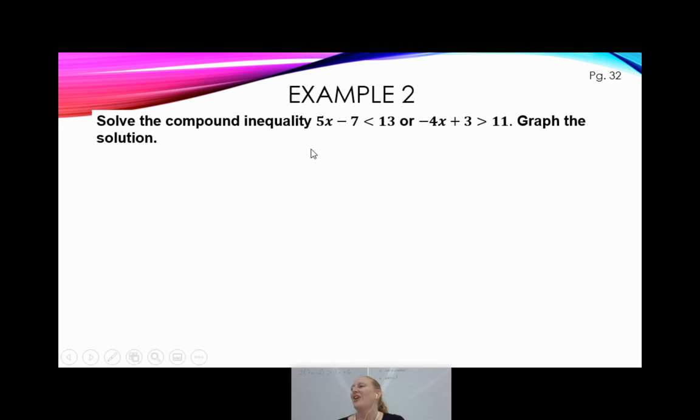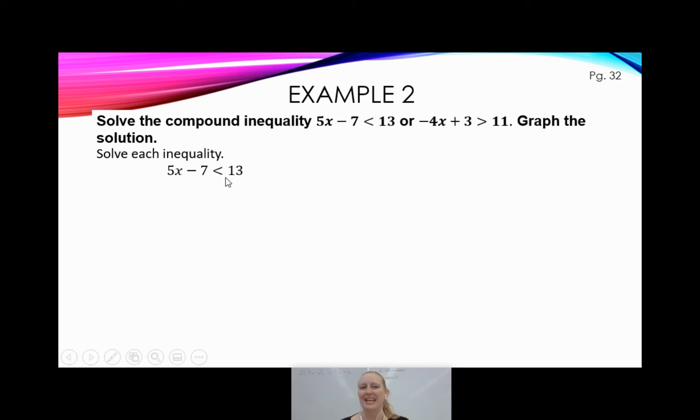So let's solve this compound inequality. 5x minus 7 is less than 13, or -4x plus 3 is greater than 11. And then we will graph our solution. So first, I've got 2 inequalities to solve. Let's solve them. So let's start with the first one.